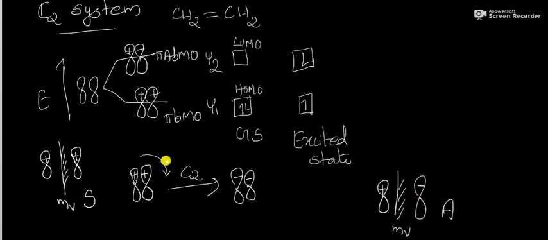Same way, if we operate the C2 axis of rotation on psi 1, this is psi 1. C2 axis of rotation means 180 degree rotation of this molecular orbital. When this rotates 180 degrees, this plus lobe reaches this lobe and this plus reaches this lobe, and we get a pi molecular orbital like this.